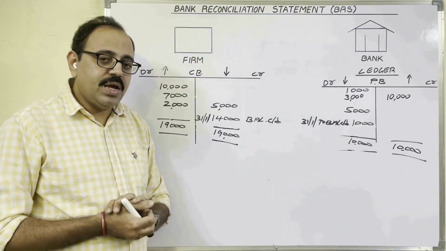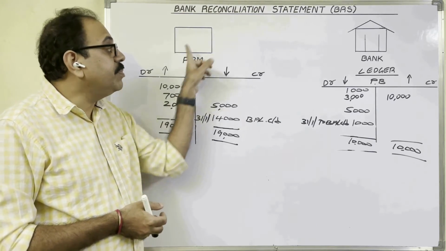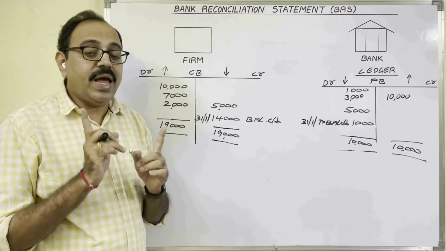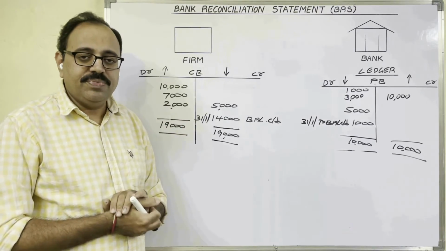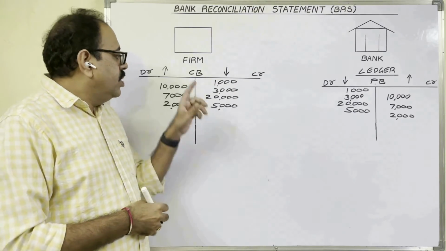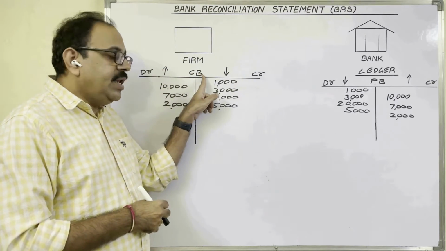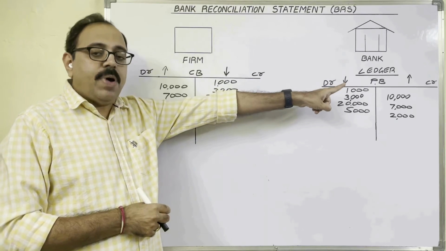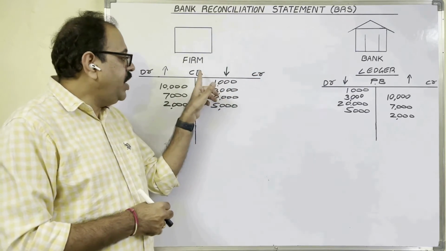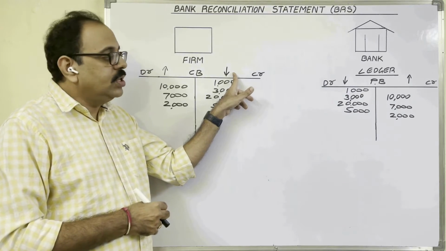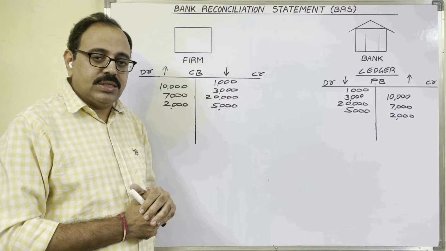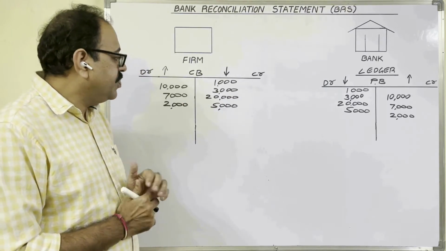Who prepares BRS? Always a firm prepares BRS. So while preparing BRS, you have to analyze from the firm's point of view. So about favorable bank balance, you came to know the rules. If any amount is debited in cash book or credited in passbook, favorable bank balance increases. If any amount is credited in cash book, debited in passbook, favorable bank balance decreases. Let us see this example.